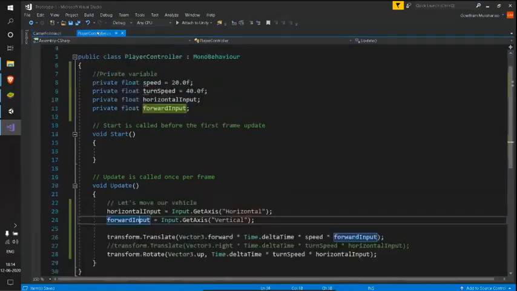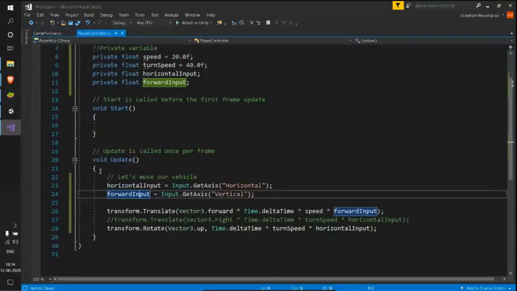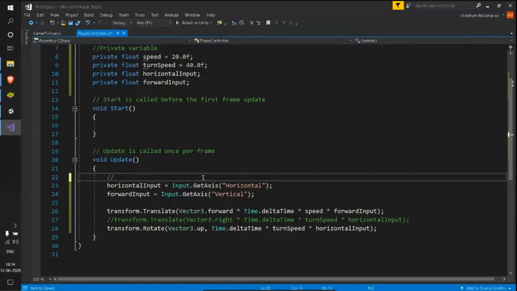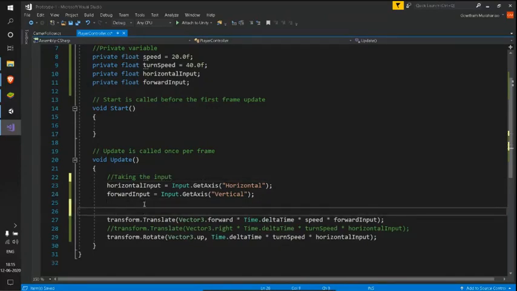So let me get back to this script and clean this a bit, and I'll remove this comment which we have stated in the starting, and now I'll recomment this as taking the input. And here I'll just comment what I'm doing in the next step. I'm just taking the forward input and moving it forward.